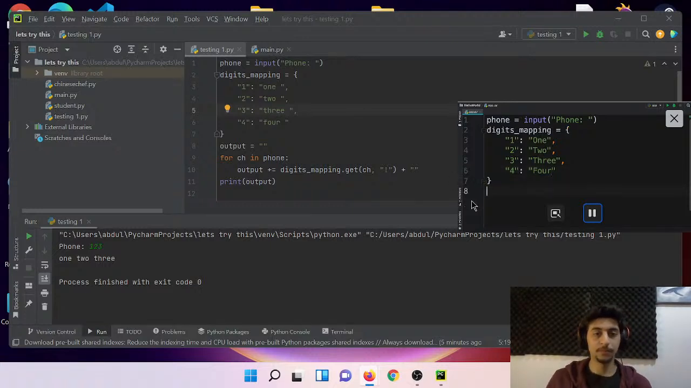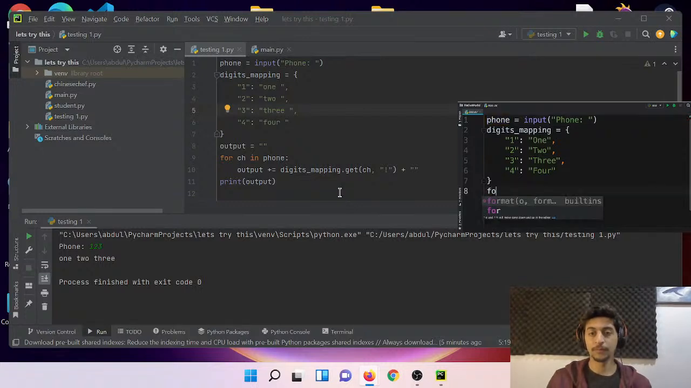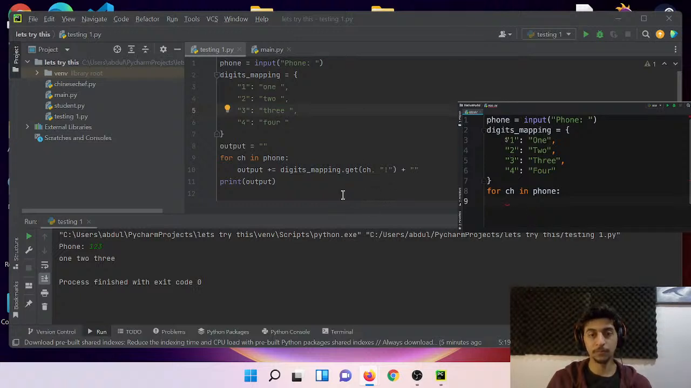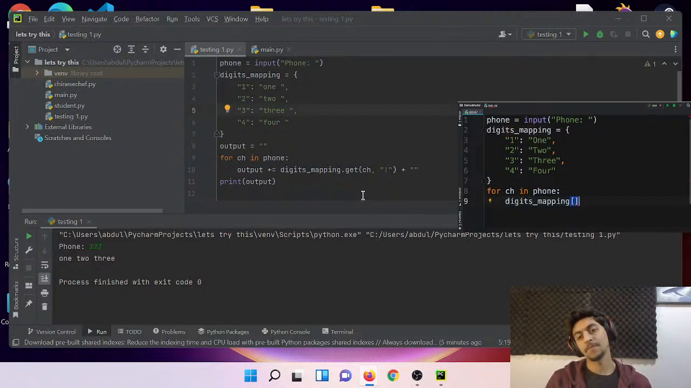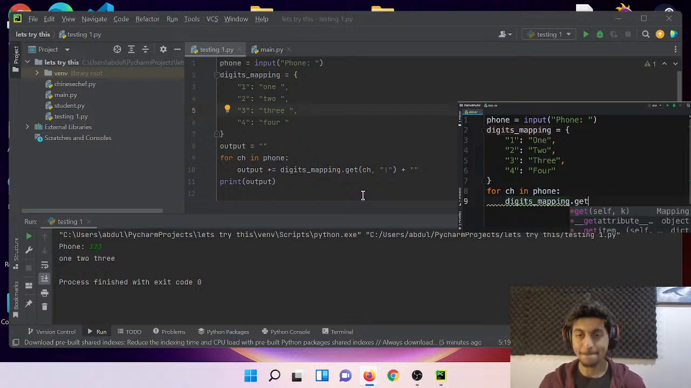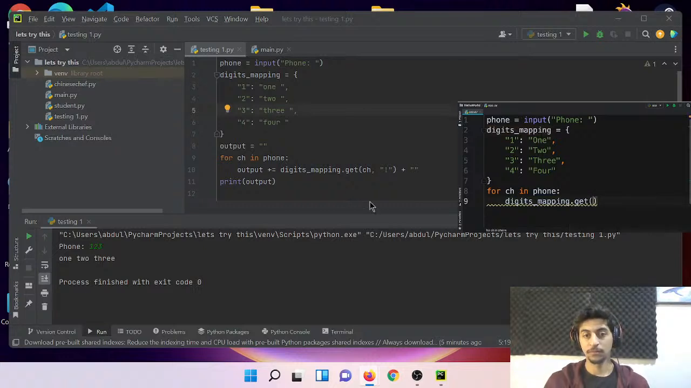Now we need to loop through the phone string. So for character in phone, we get each character and then use it to access a key value pair in our dictionary. So digits underline mapping, we can use square brackets or call the get method. I would prefer to use the get method, so in case the user enters some character that is not part of our dictionary, our program is not going to yell at them. So we call the get method and pass this character as the key. And if we don't have this key, we can supply a default value like an exclamation mark. So with this, we'll get a word.